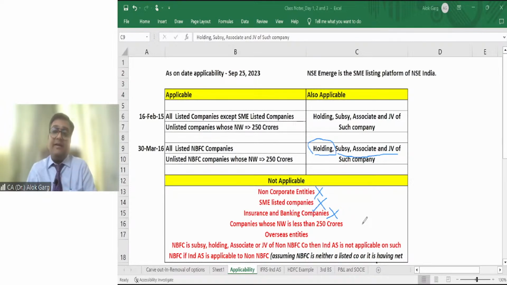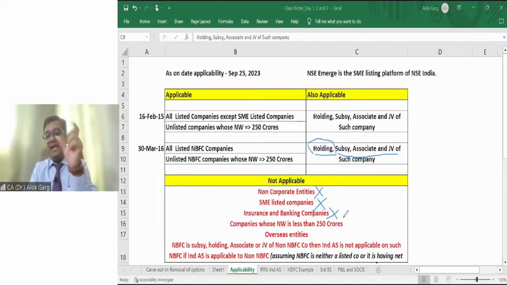Sir, in that case, which framework are they following? They are following accounting standards, right? So they are following accounting standards. Sir, what about companies which are not a holding company, not a subsidiary, joint venture or associate of a company where Ind AS is applicable?